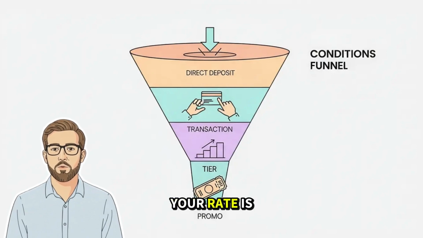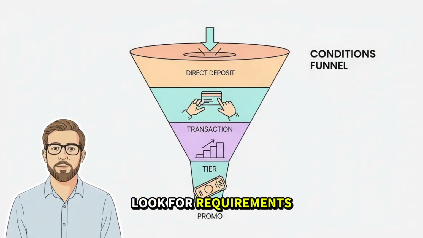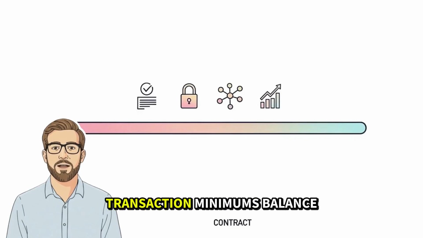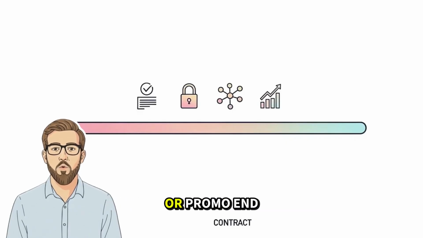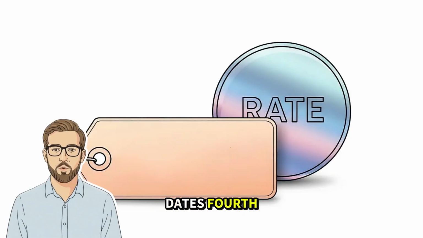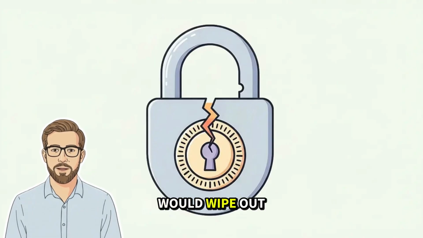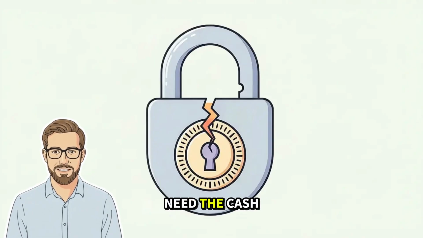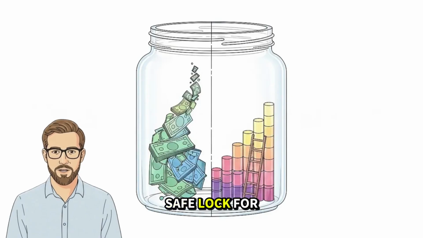Third, check whether your rate is conditional. Look for requirements like direct deposit, transaction minimums, balance tiers, or promo end dates. Fourth, if you're considering a CD, read the early withdrawal penalty line before you look at the rate. If the penalty would wipe out your interest in the time window you might need the cash, it's not a safe lock for you.